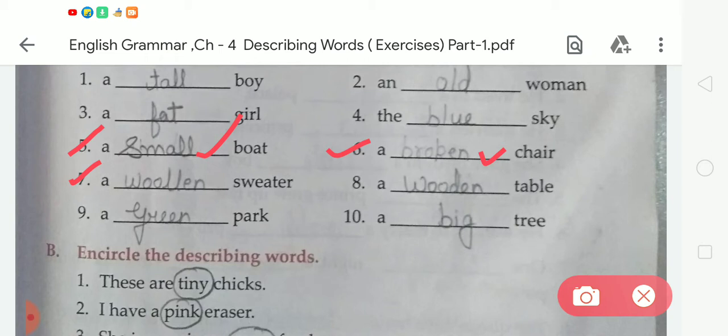Student, you all know very well that a sweater is made of wool. So we have to write here woolen. Okay, what is the spelling of woolen?